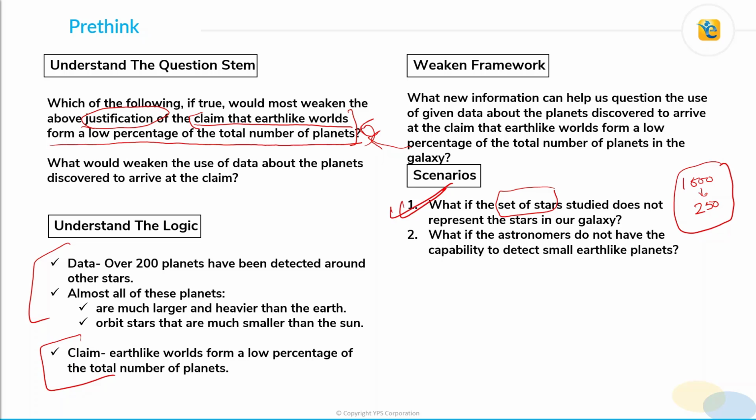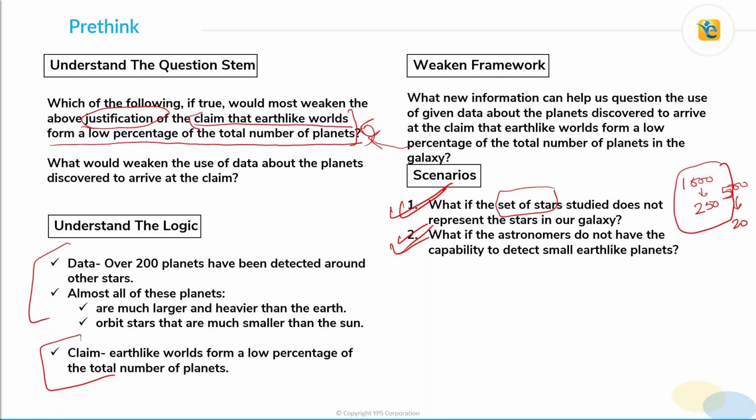Second, what if astronomers do not have the capability to detect small Earth-like planets? So we know that these 1000 stars were studied and 250 large planets were found around them. Only a few of them were small Earth-like. What if it is actually difficult for astronomers to detect these Earth-like planets? They do exist. Let's say there were 500 small Earth-like planets, but only 20 of them could be detected, because astronomers do not have that capability right now. It is difficult for them to identify the Earth-like planets. In that case also, the use of this data will not be correct to arrive at the claim that Earth-like worlds form a low percentage of the total number of planets in the galaxy.